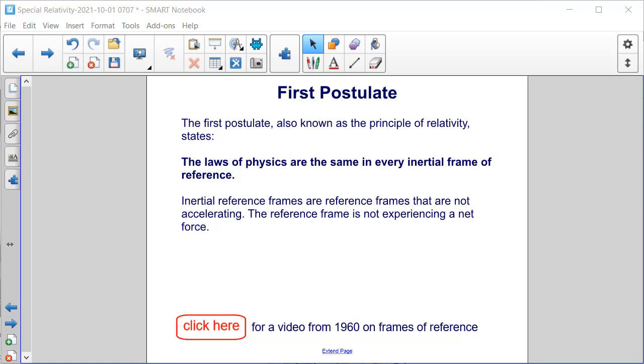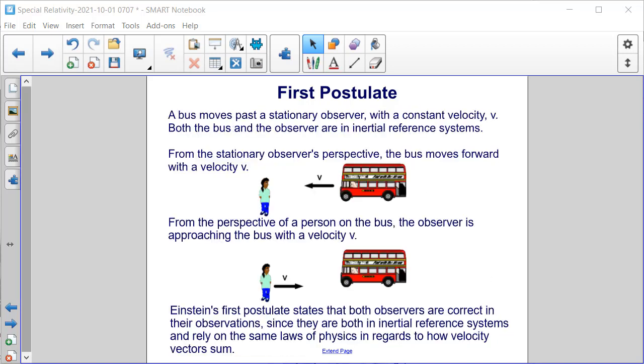There is an excellent video here from 1960 on frames of reference. If you have access to clicking on it to view it, I would highly recommend it. We're going to look in the next couple of slides at what these inertial reference frames are and aren't for more information. So let's look at this first postulate a little more closely.